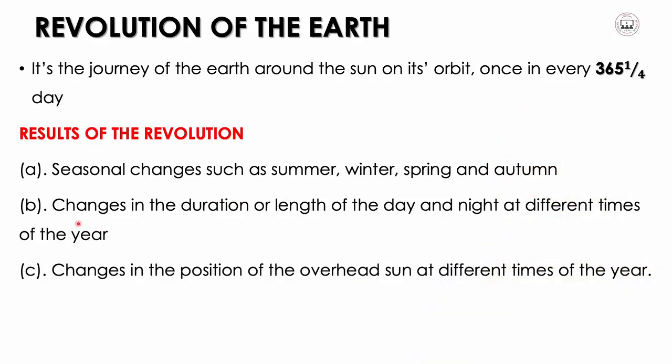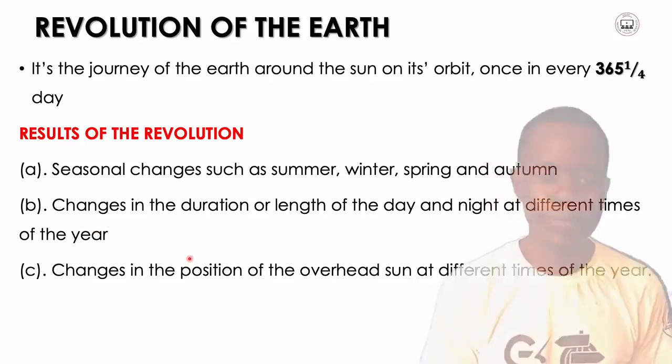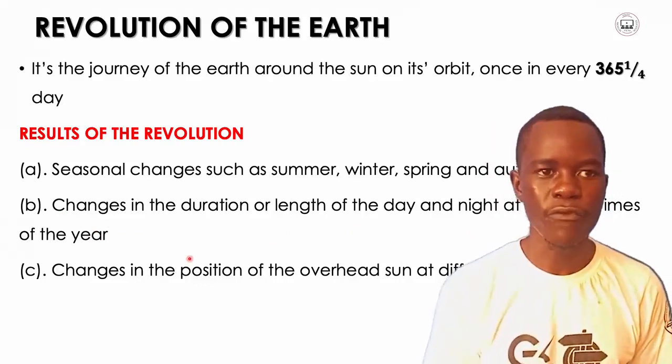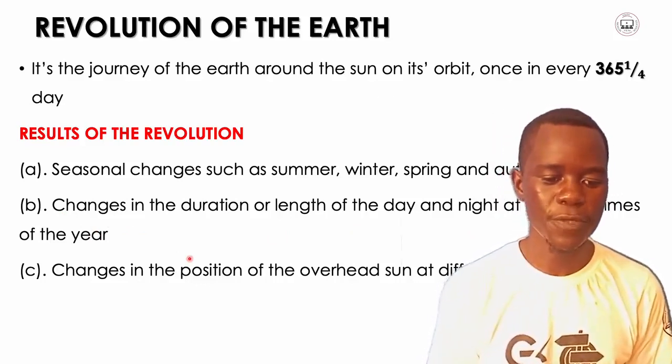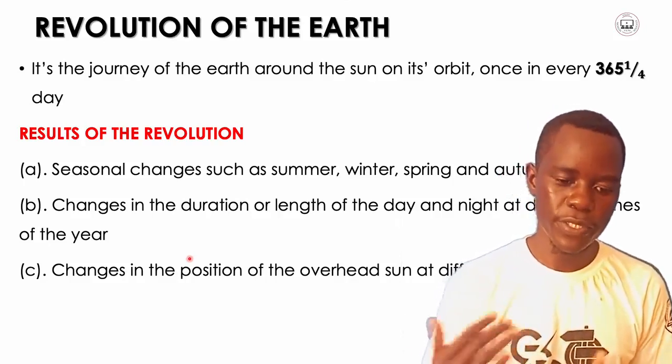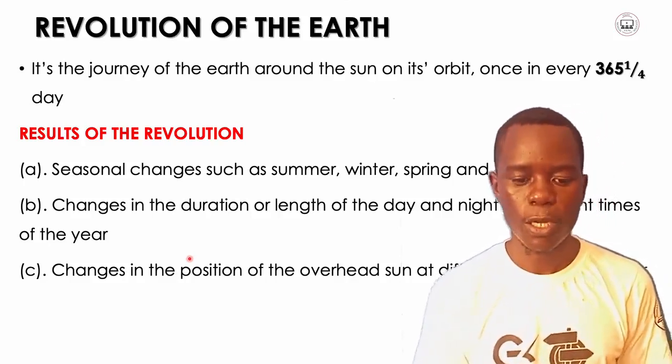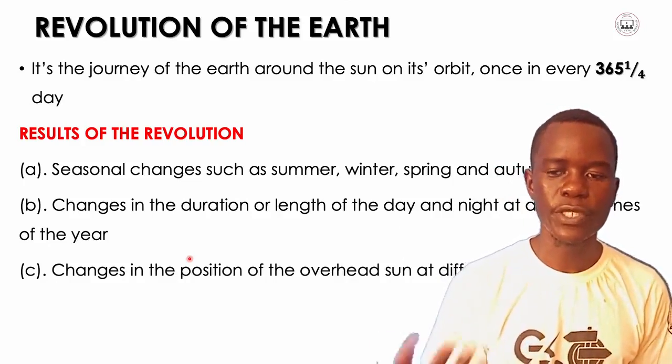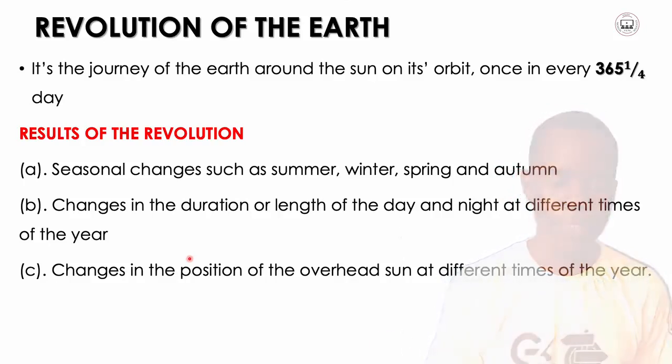The other result is changes in the duration or length of the day and night at different times of the year. So when the Earth revolves around the sun, the duration of the day changes at different times in a year.